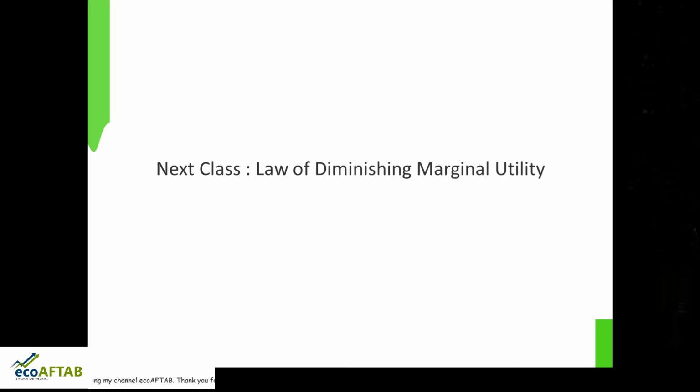So friends, with this we have come to the end of today's class. Just to have a quick review of today's class, the first point that we studied was with regard to measurement of utility. The second point that we understood with regard to the assumptions is that utilities are independent.